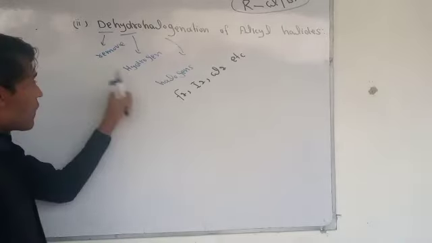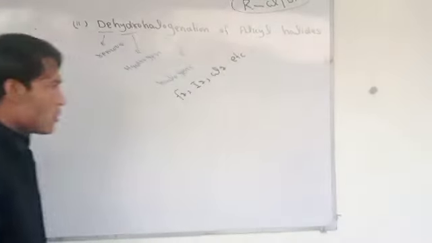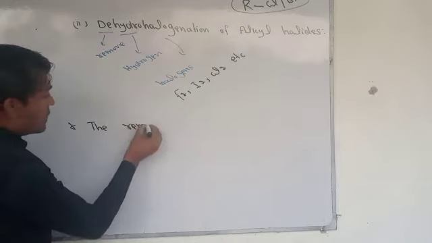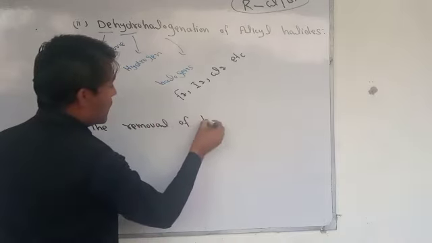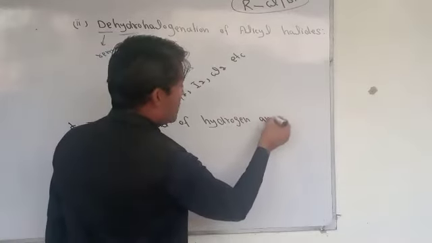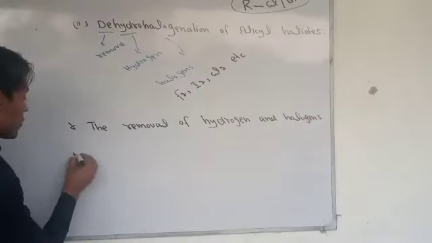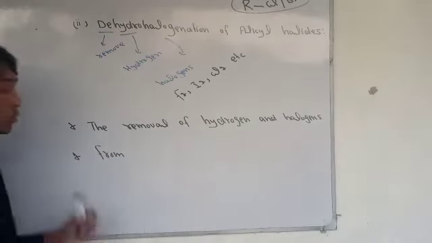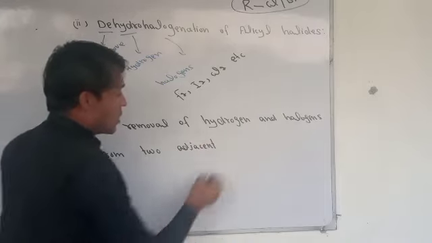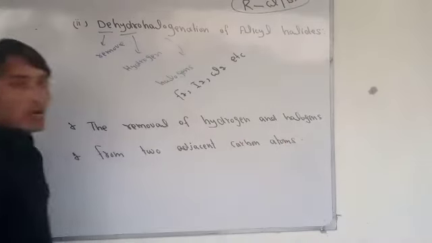The removal of hydrogen and halogens from an alkyl halide, or we can say from two adjacent carbon atoms, is called dehydrohalogenation, and it will form double bonds.